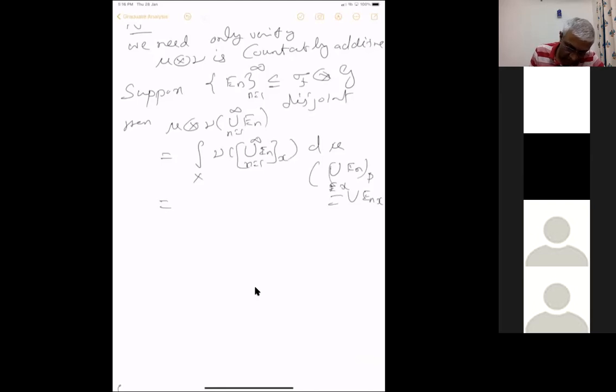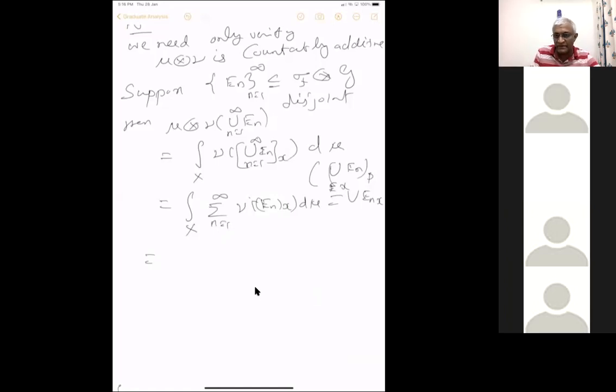So because of that, this will be a summation over n equal to 1 to infinity of nu of EnX, d mu. Now these are all positive numbers. For each x, this is positive. This is a measurable function, also a positive function, maybe infinity.